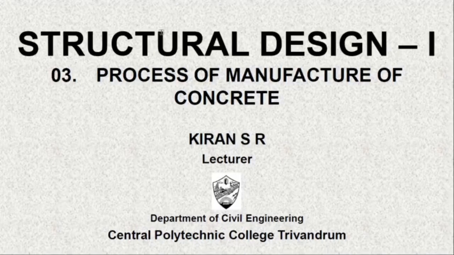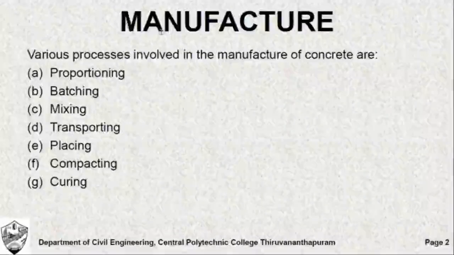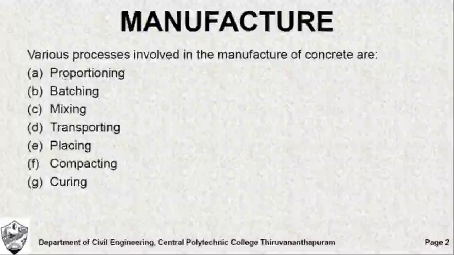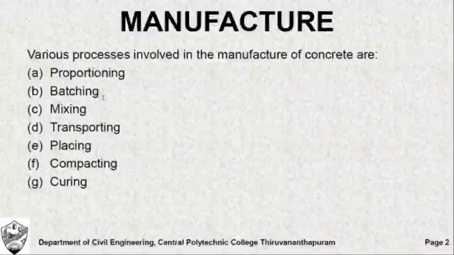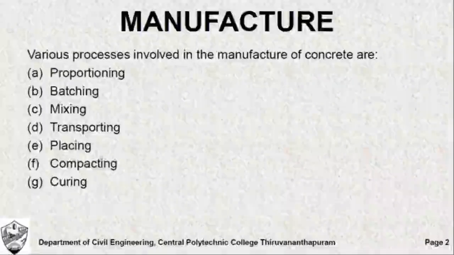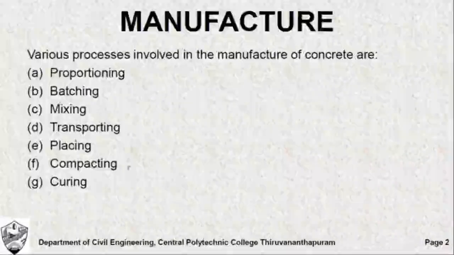Process of manufacture of concrete. In the process of manufacture of concrete, the following processes are involved: proportioning, batching, mixing, transporting, placing, compacting, and curing. So let us discuss each one of these in detail.